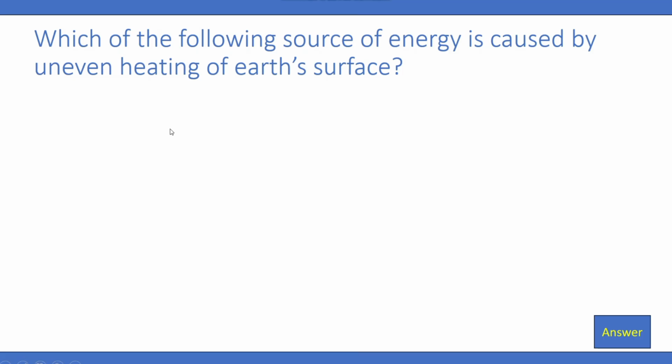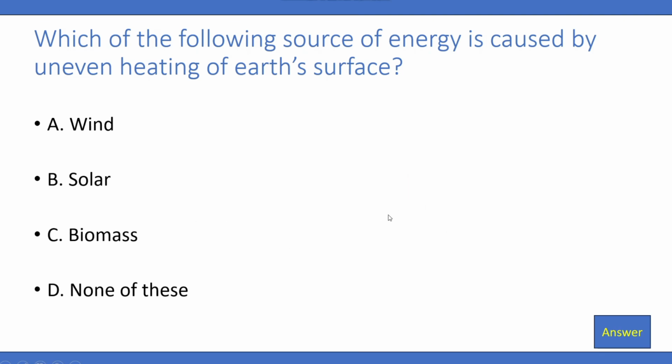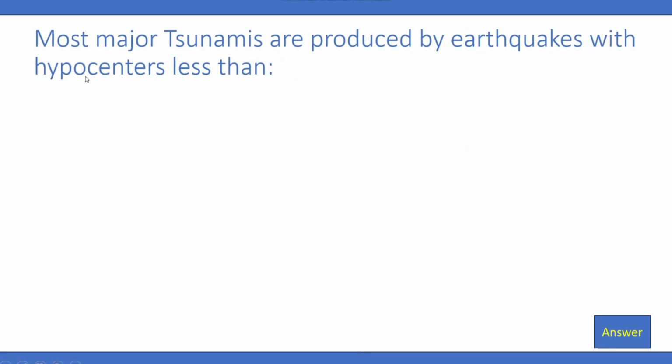Which of the following sources of energy is caused by uneven heating of Earth's surface? A. Wind, B. Solar, C. Biomass, D. None of these. So the right answer is going to be wind. A is correct.